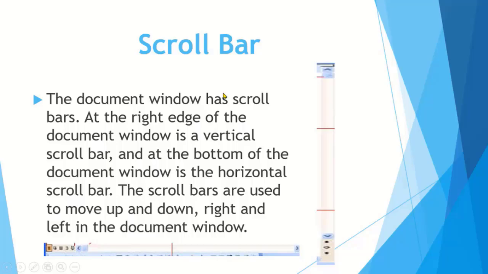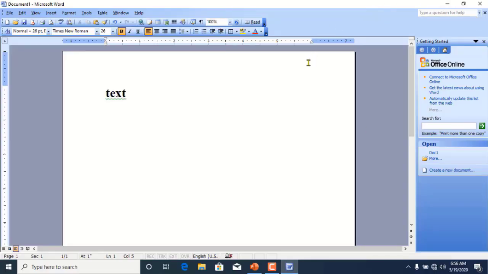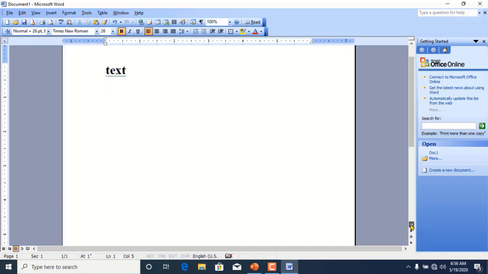As we can see, this is the main window of Microsoft Word, and through this vertical scroll bar we can move the document up and down. You can move up and down very easily.